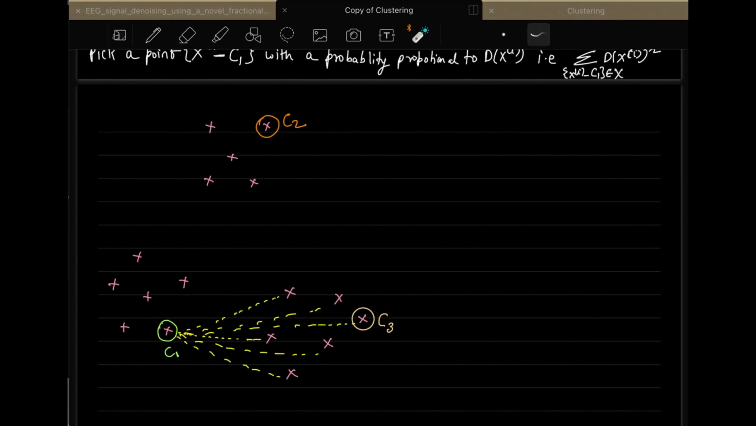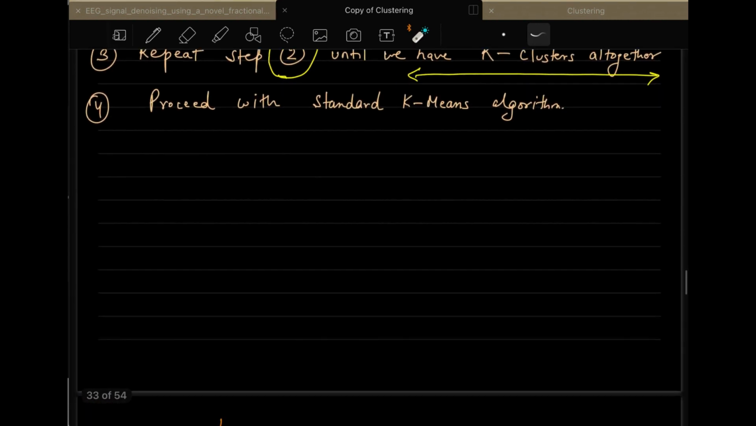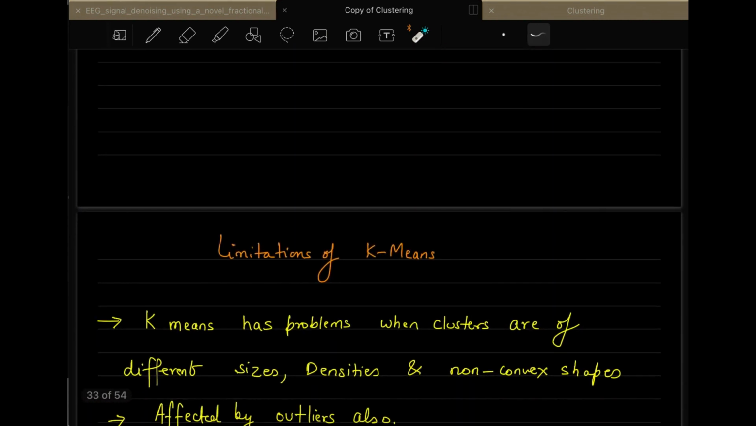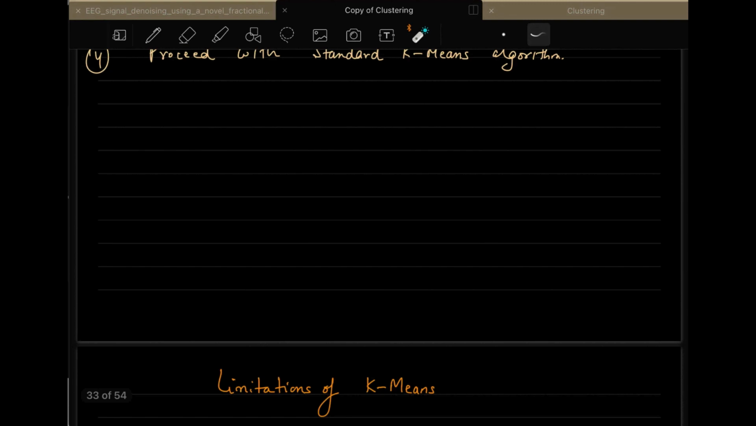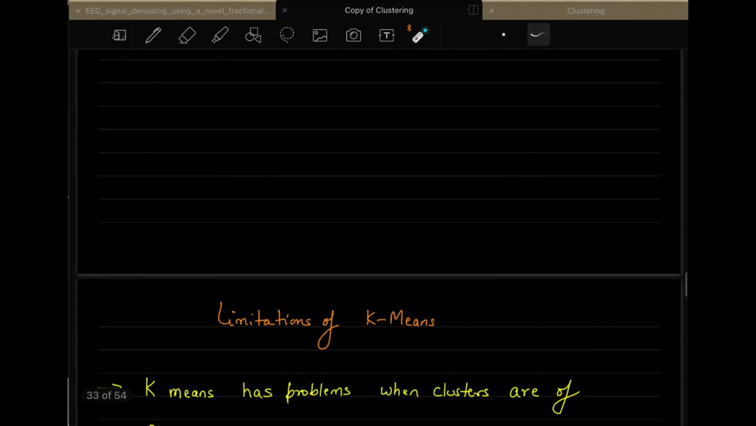Okay, so once this k-means plus plus is done, can anyone tell me the limitations of k-means? What are the limitations of k-means? For k-means or k-means plus plus, both of them, as you see, the only difference in the algorithm is the first step. But anyway, the drawbacks of k-means will still remain with k-means plus plus also. So let me show you the limitations of k-means.